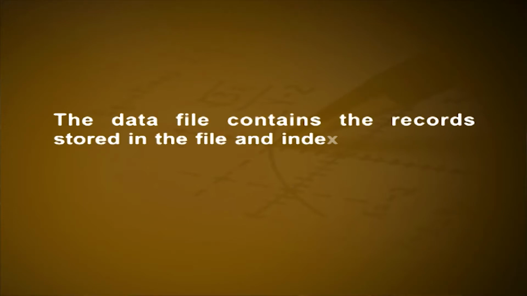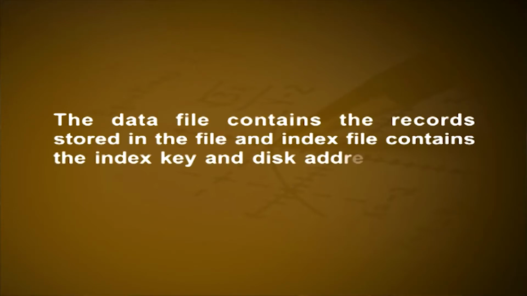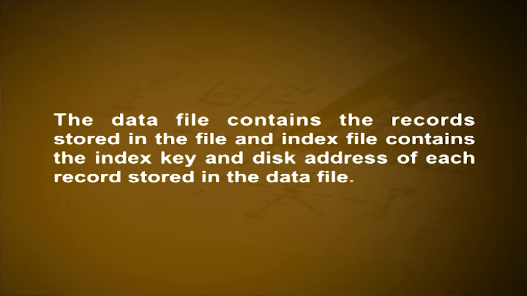In the indexed file organization, there are two files: a data file and an index file. The data file contains the records stored in the file, and the index file contains the index key and disk address of each record stored in the data file. Records in the data file can be stored in random sequence, but index keys in the index file are stored as a sorted sequence of index key values.